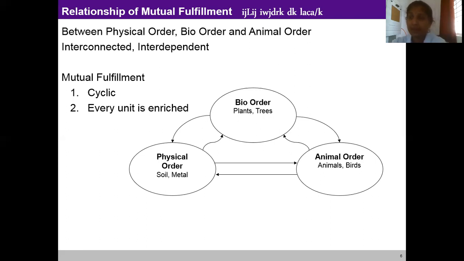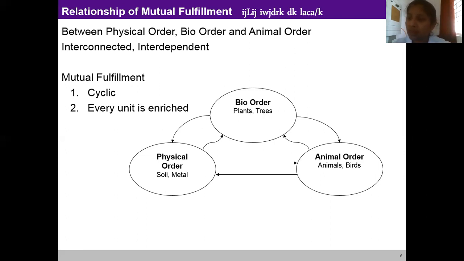We can see that these three orders are enriching for the human being. The physical order, bio order, animal order all enrich the human needs. The air that we breathe, the water that we drink, the house that we live in, all of these are units.